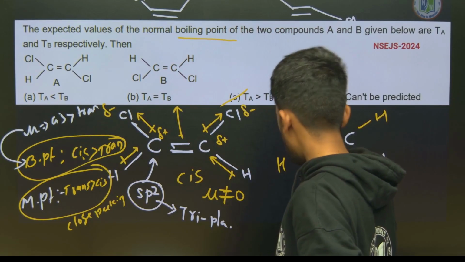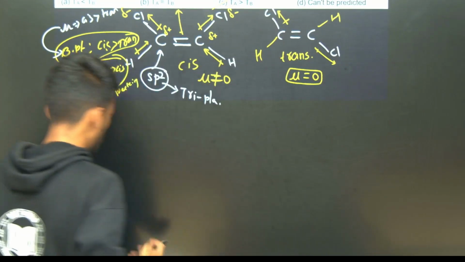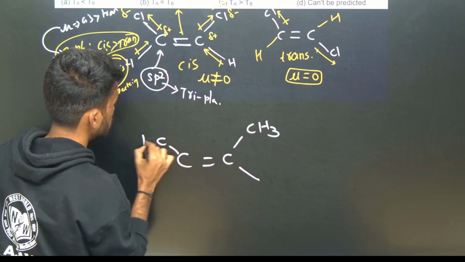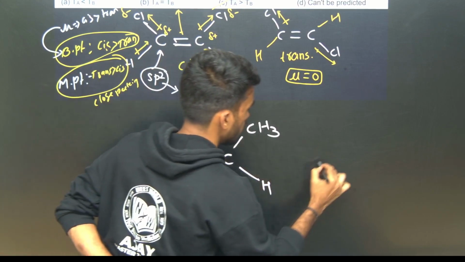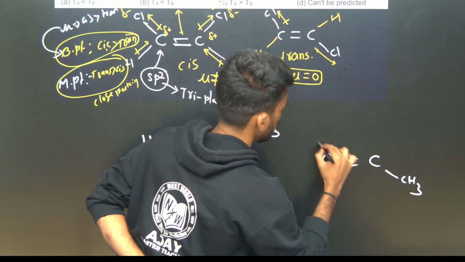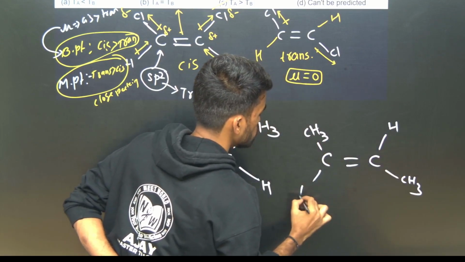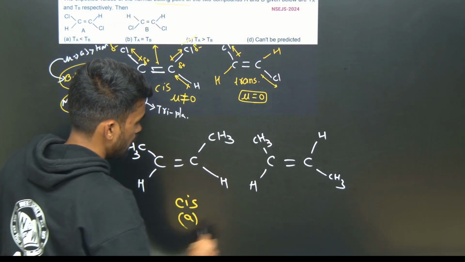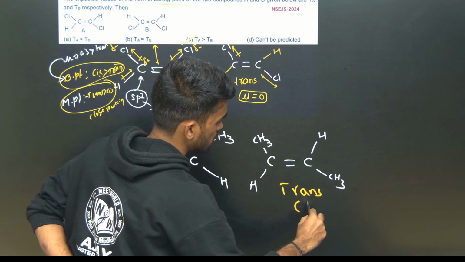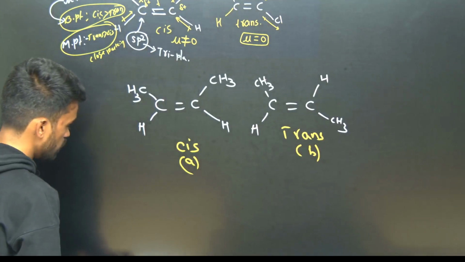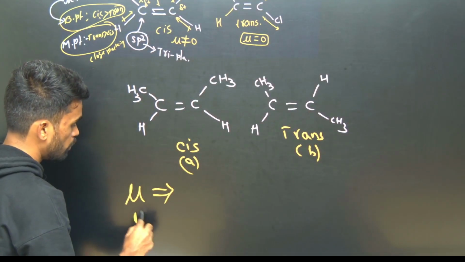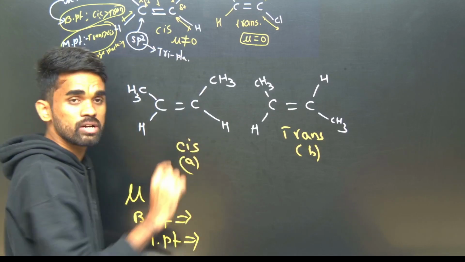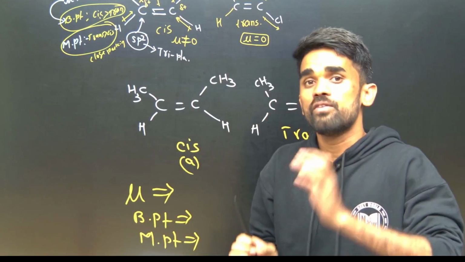Now based on this, I just wanted to know the answer for this very basic question. See, I am giving 1,2-dimethyl groups either in the cis form or in the trans form. So just try to answer this question. Let us say this is cis as A and the trans isomer as B. Now what are the orders for their mu, boiling point and melting point? I am expecting the answer for this particular question in the chat box or in the comment box from your side.